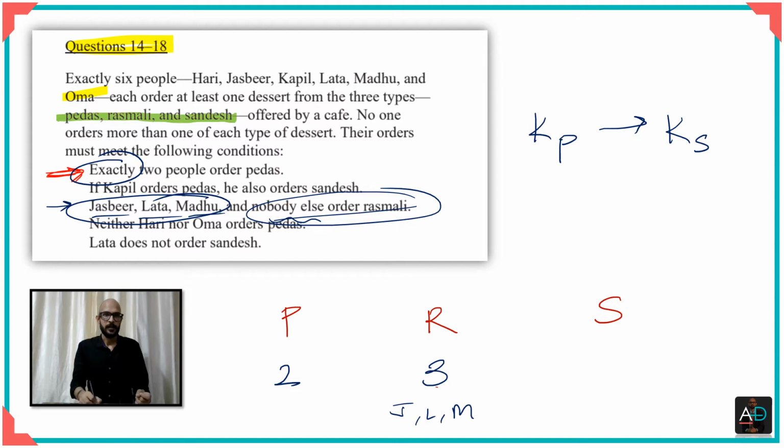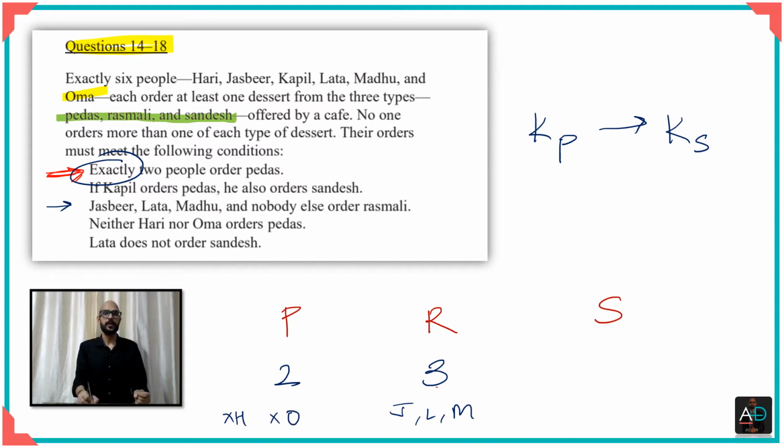Then we look at the next piece of data, which is that neither Hari nor Uma orders pedas, which means there is no Hari and no Uma for pedas, okay? And you know that Lata does not order sandesh.